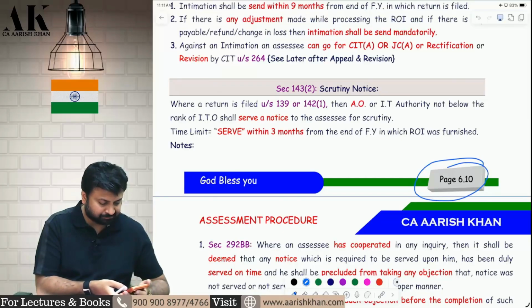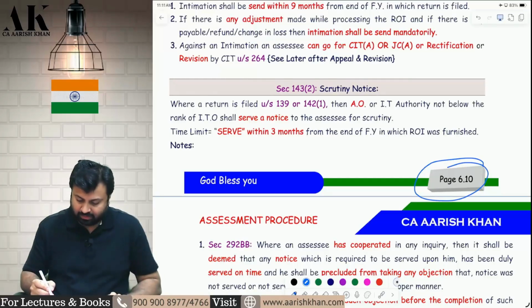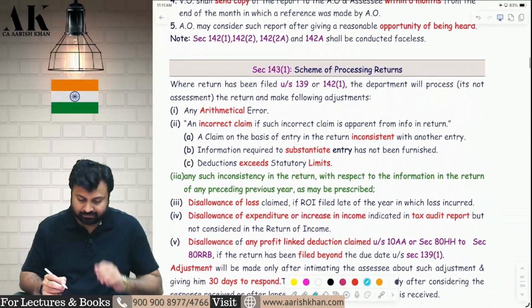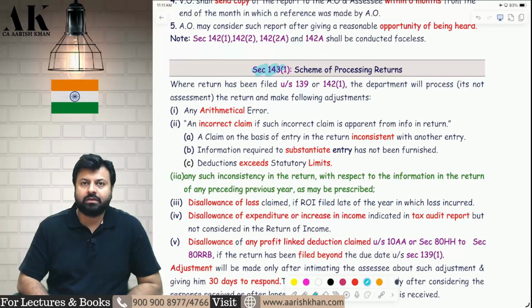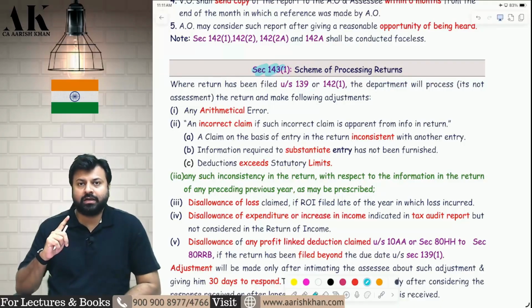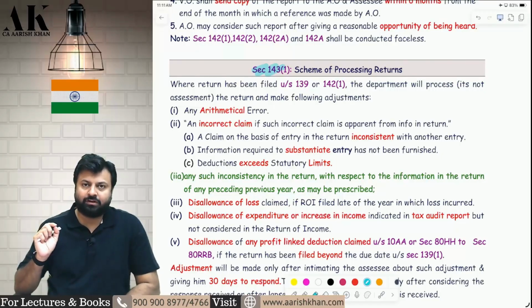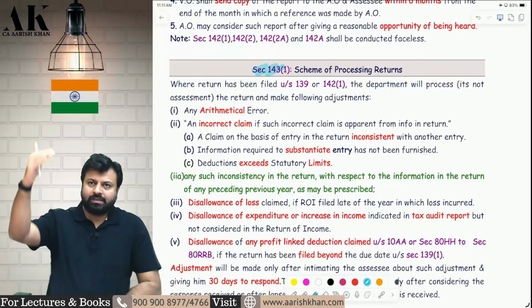Let's talk about this amendment, what is there on page number 6.10. Now, we all know that under section 143.1, once you file the return under 139 or 142.1, the return goes to Bengaluru for processing in the software, and the software processes the return and finds out some mistakes and then sends you the intimation. Now there is a list of mistakes.